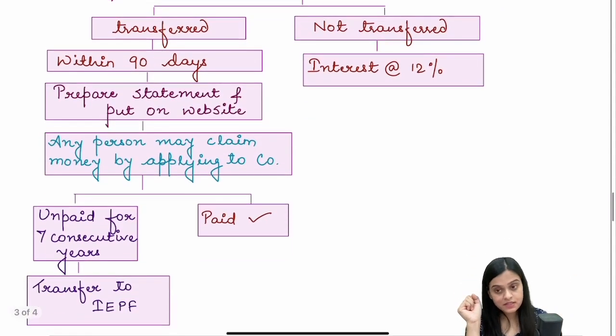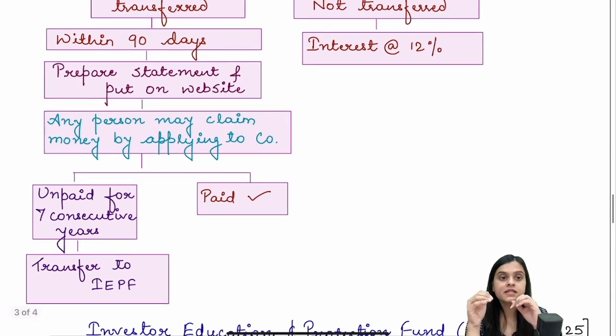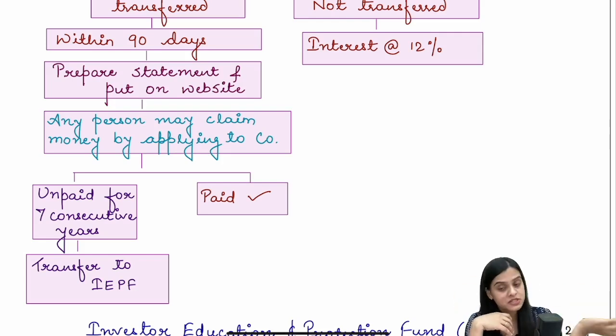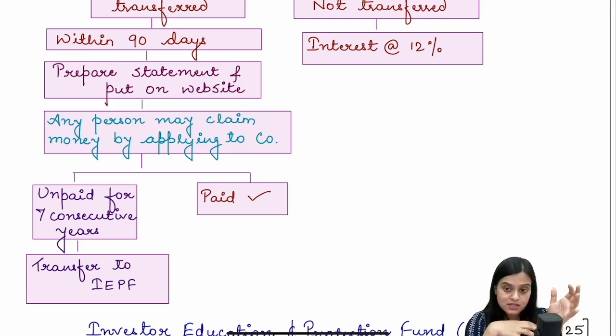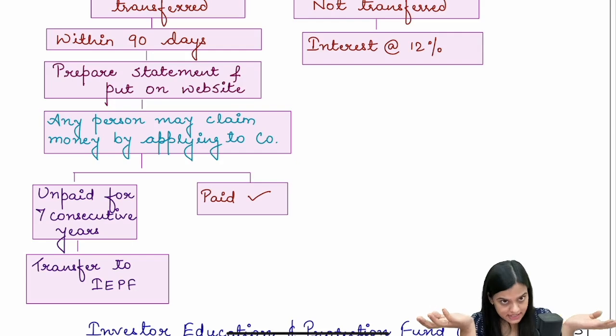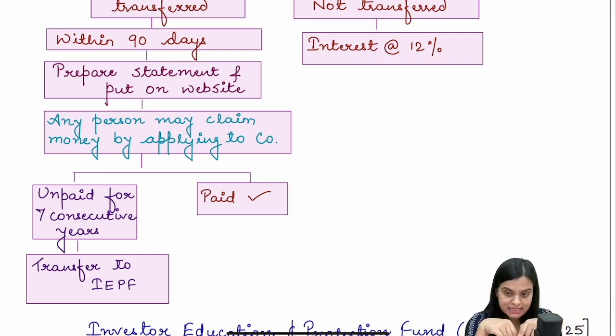If you don't transfer, then there is an interest at the rate of 12%. If you transfer it, within 90 days of transfer, you have to prepare a statement about the last known names and addresses of the investors who are entitled to dividend, but they haven't collected it yet. So a statement of the same is going to be prepared and put on the website.